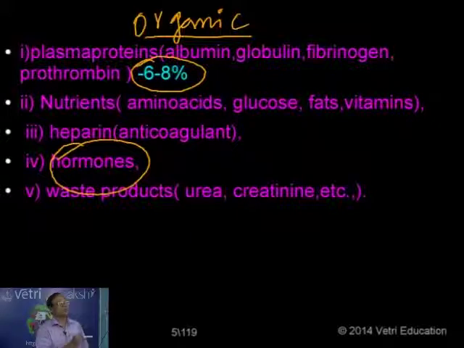Out of just 8%, nearly 7.1% is formed of organic substances, and nearly 0.9% is formed of various kinds of inorganic elements. So out of this 7.1%, 6 to 8% is formed of the plasma proteins. Nearly most of it is formed of proteins, exactly 7 or 7.1. That's why we give the range 6 to 8%.